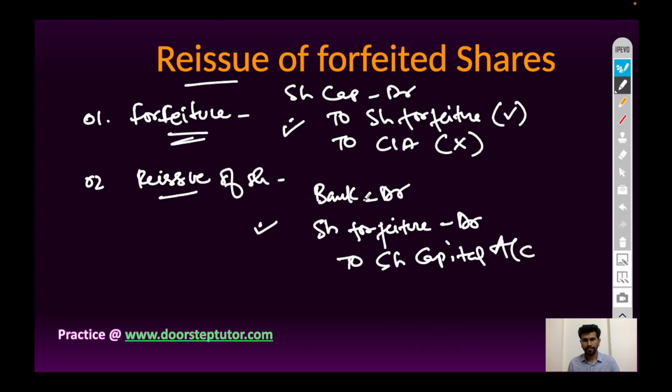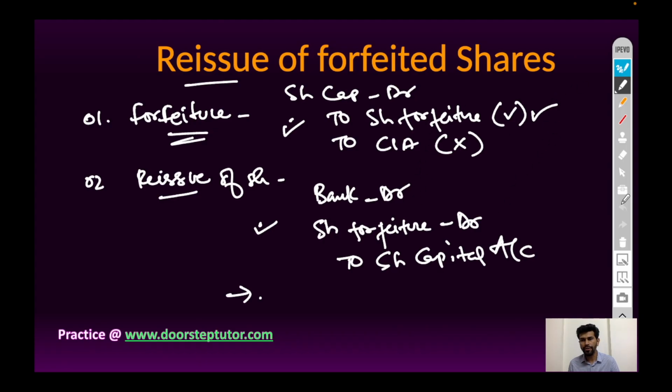So again at the time of reissue of shares, the share capital account will be credited. Bank account will be debited with the money which is received in cash. Share forfeited account will be debited the discounted amount on which the shares are issued, and to share capital account total of bank account and share forfeiture account. And one more entry will come, the difference between these two amounts of share forfeiture.